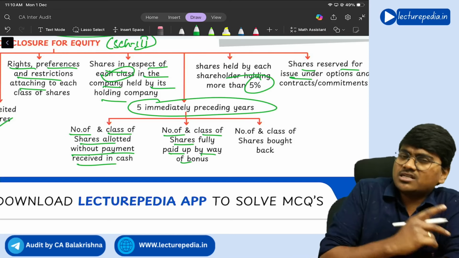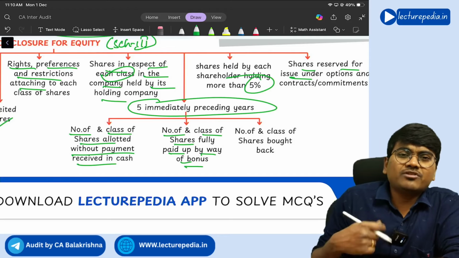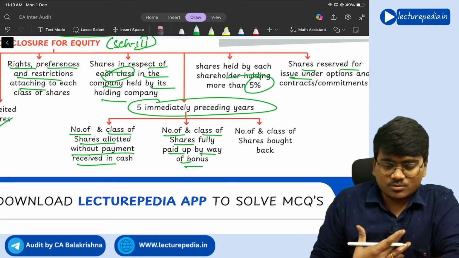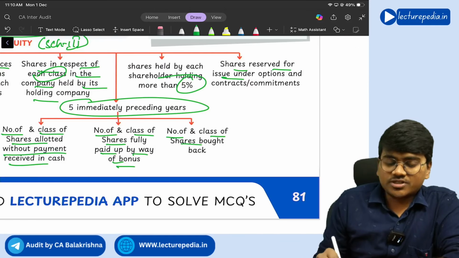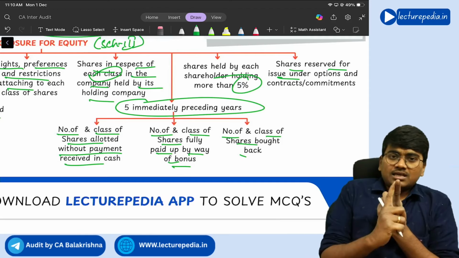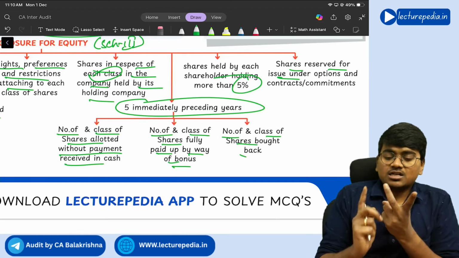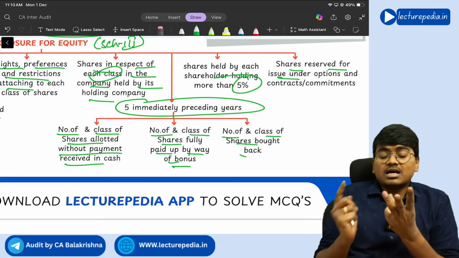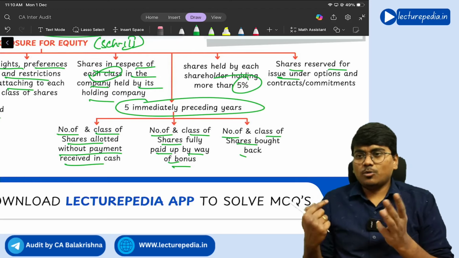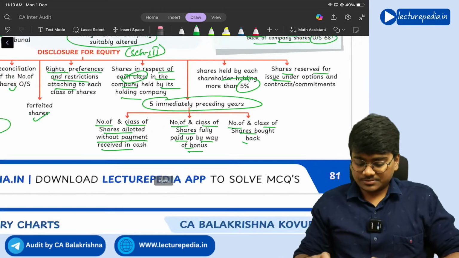So in the past 5 years, if you have issued any bonus shares, for the bonus shares the company will utilize the reserves amount. And the number and class of shares bought back. So for the past 5 years, how many shares and how much amount you have issued for consideration other than cash, how much bonus issue you have made, and how much buyback you have made. These things need to be disclosed separately. Clear? Yes.